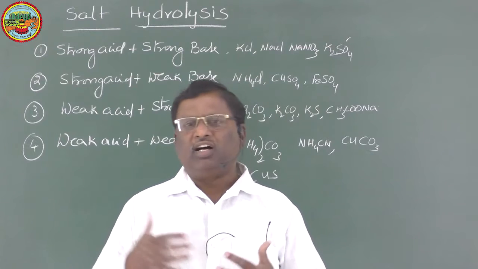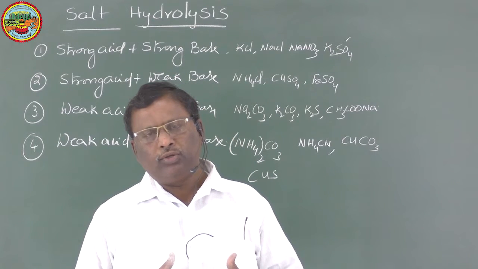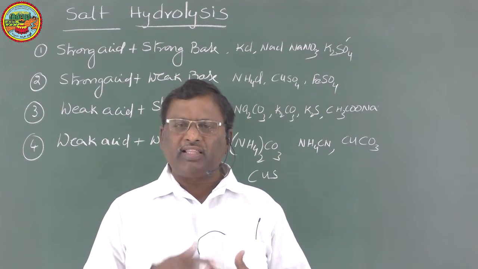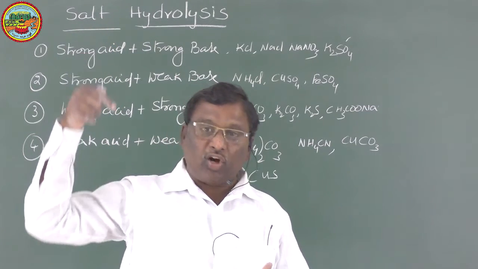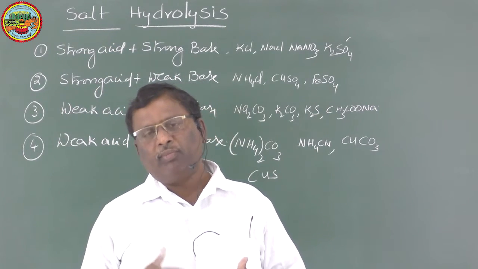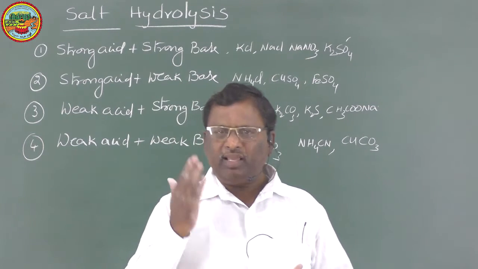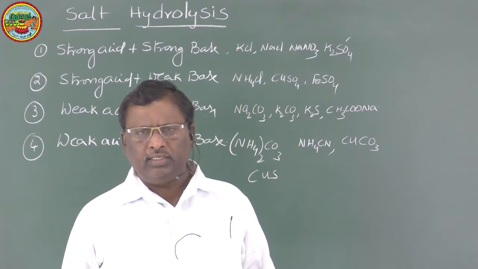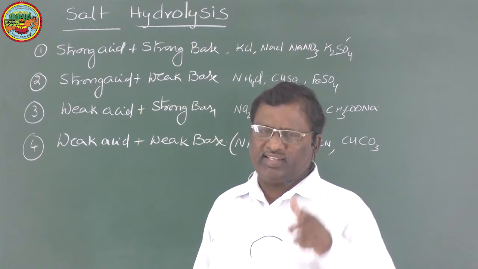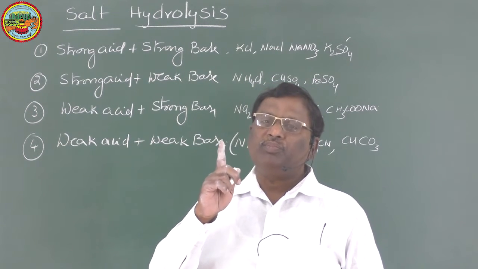Now come to the salts. Salts can be divided into 4 types based on the nature of the acid and base by which the salt is formed, because salt is formed due to the reaction between an acid and a base. So in any salt, the anion is from the acid and the cation is from the base.